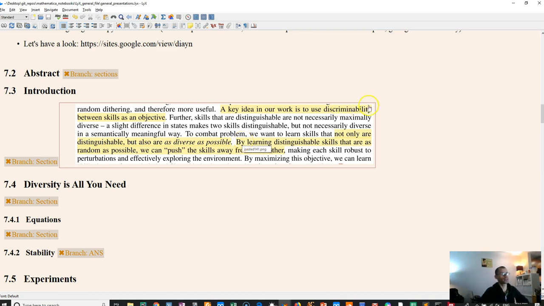So, again, as we've discussed, they use discriminability as an objective. But to make them diverse, not just distinguishable, they learn skills that are as random as possible. That's maximizing the entropy as well. So that's how they push the skills away from each other. So the skills together will kind of cover the space of generating all possible states, basically.